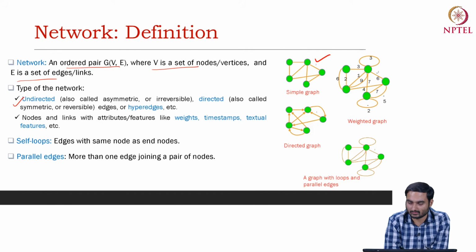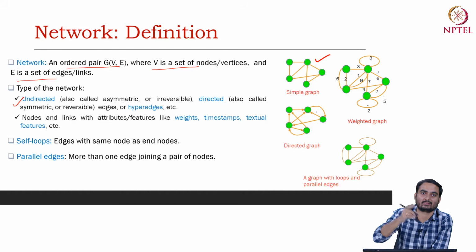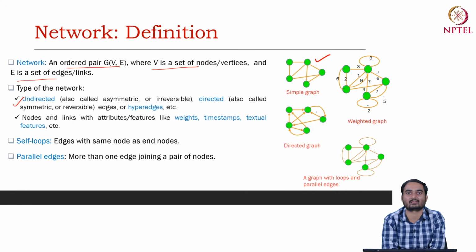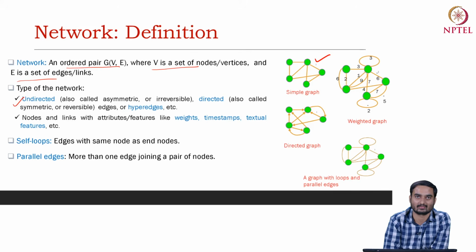For example, think of the friendship network on Facebook. There is no direction, because if I am a friend of a person X, X is also a friend of mine. This is bidirectional, and bidirectional is equivalent to an undirected edge. Similarly, a network can be directed in nature, so edges can have directions.